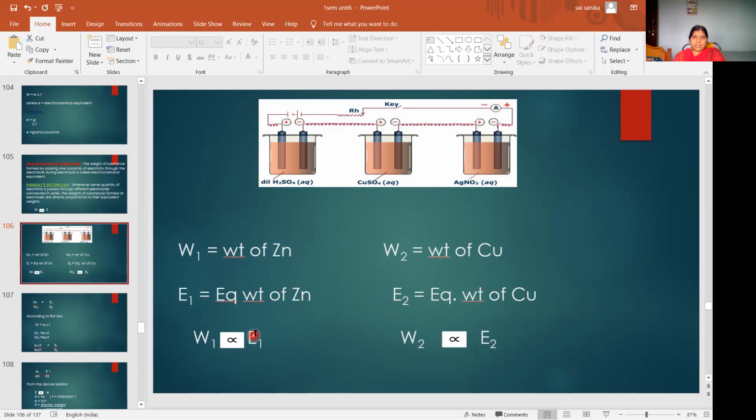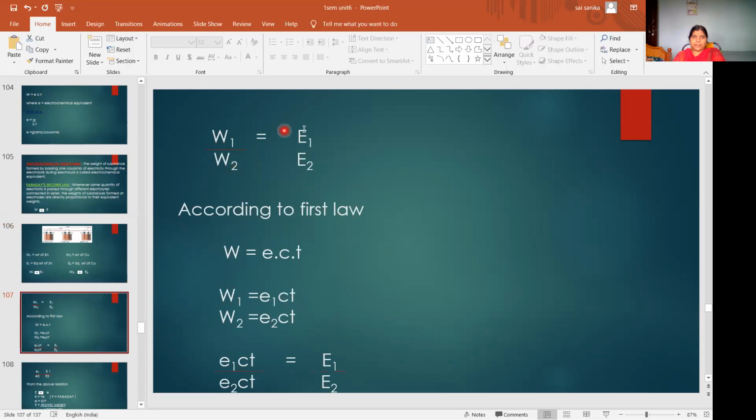So W1 is directly proportional to E1 and W2 is directly proportional to E2. So this can be written as W1 by W2 is equal to E1 by E2. According to the first law, W is equal to ECT, so you can write W1 as E1CT and W2 as E2CT, then substitute these values in the above formula. W1 is E1CT, W2 is E2CT, so CT cancels, and W1 by W2 is equal to capital E1 by capital E2.